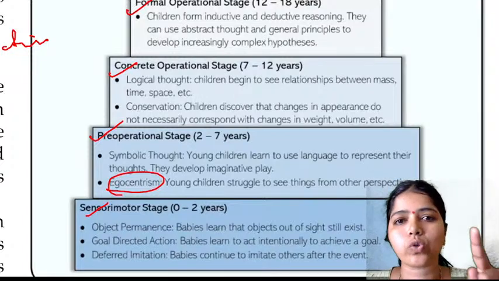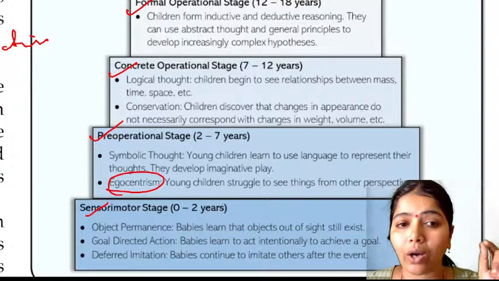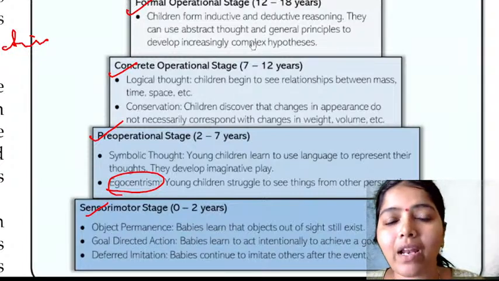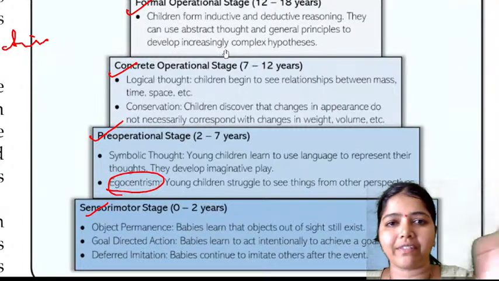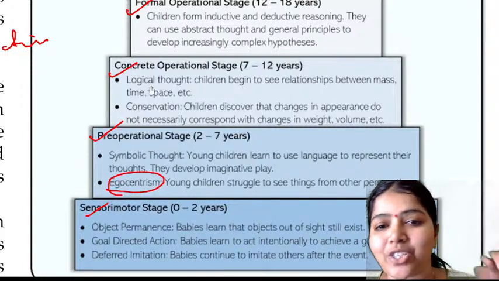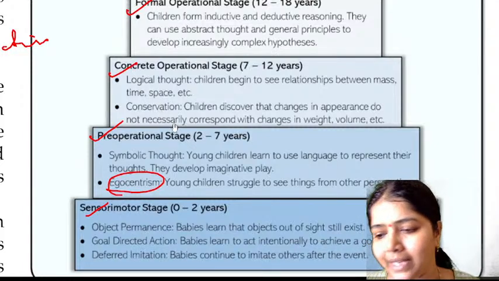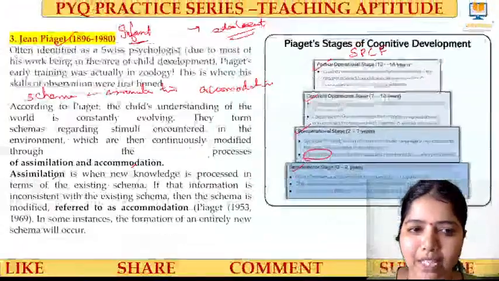In the concrete operational stage, they used to seek relationship between things that are happening around the society. That's the concrete operational stage. Formal operation stage, that we know, right? They will be able to differentiate things. That we call it as what? Formal operational stage. You got it clear? Yes, please kindly note down these keywords. It's very, very important under Jean Piaget's theory.